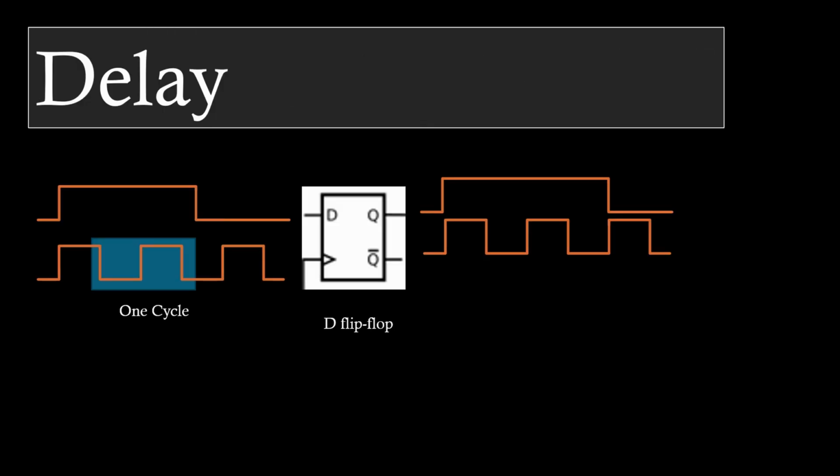As you remember, on day 3 we learned how the flip-flop works. It is based on either the rising edge or the falling edge. If we have an input here and there's a rising edge, then the output is matched with the input. For example, at the first rising edge, D equals 1, so the output equals 1. In the next cycle, at the rising edge, D is also 1, so the output is 1. But for the third rising edge, the input is 0, so the output is also 0. And that is how the flip-flop works.